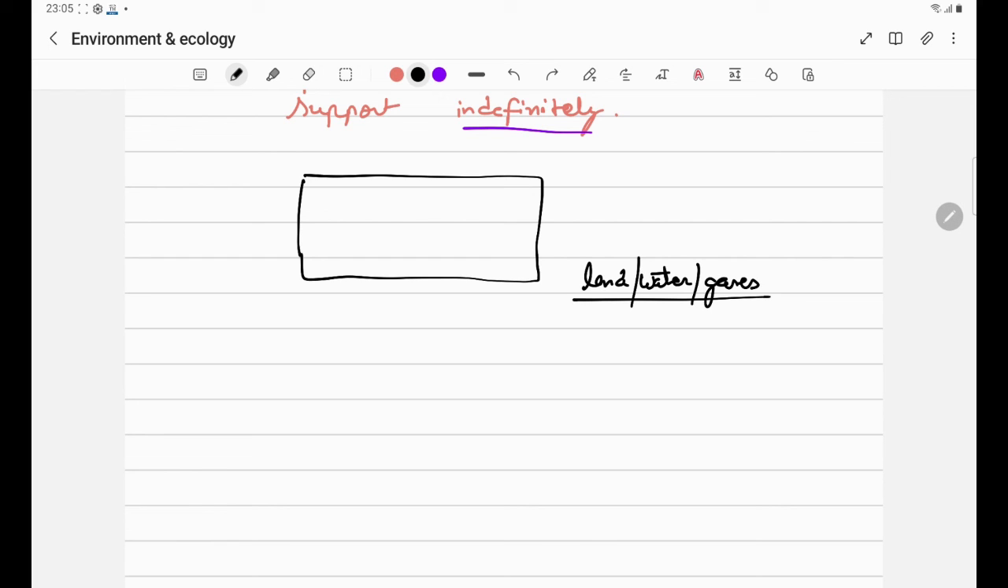For example, a particular area has a carrying capacity of 50 rhinos, and 80 rhinos are living there. So this means more rhinos than the carrying capacity are living in that area. 30 rhinos are in excess. So what the government will do is the government will translocate these rhinos to other habitats, to other national parks. Similarly, Earth is also having its own carrying capacity. So this was all about the concept of carrying capacity.